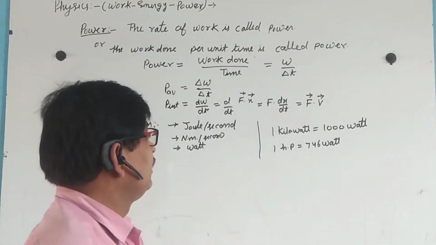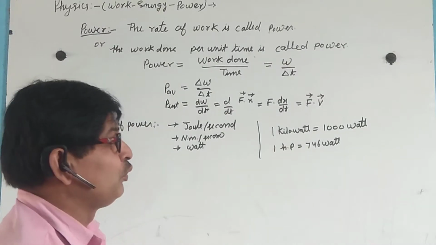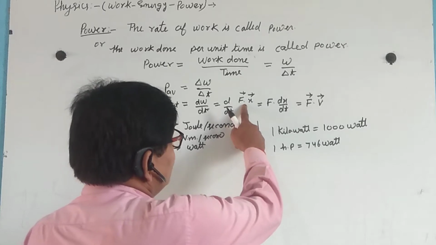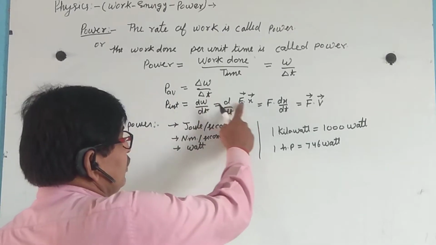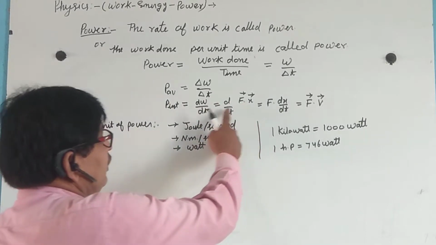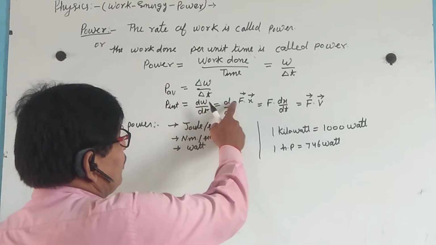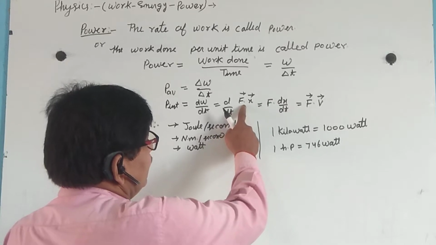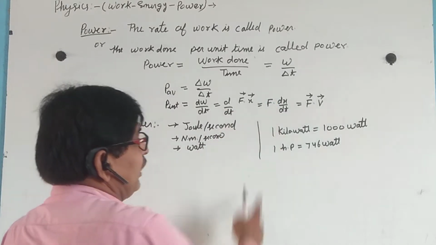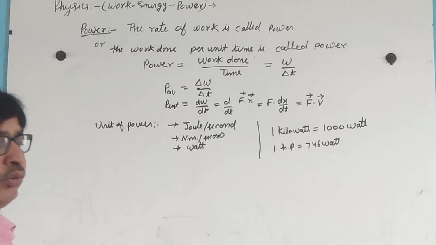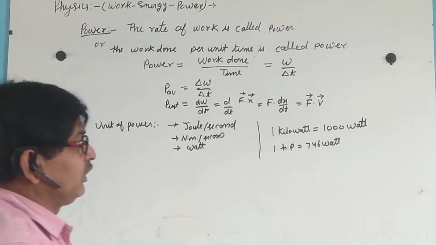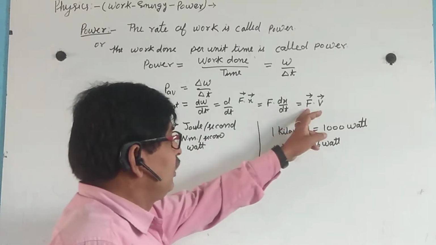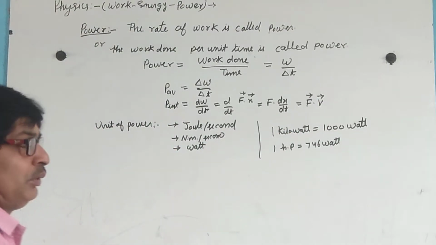As we know, work is equal to force into displacement, W equals F dot S, and so power is d by dt of F dot x, which is F dot dx by dt. dx by dt is known as velocity, so the instantaneous power is equal to F dot V.